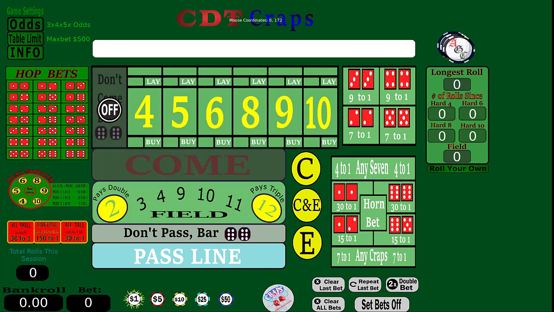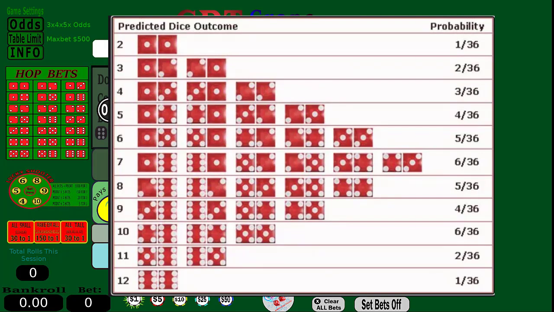So one of the things I've been thinking about, and it's happened recently, you hear people say previous rolls have no outcome on the next roll. Dice have no memory. They don't. Every roll, whatever number you're looking for, has a 1 in 36 chance. There are 36 combinations on the dice. So for a 7, there are 6 ways to make a 7. That's 6 out of 36, so you have a 1 in 6 chance for a 7 every time you roll.